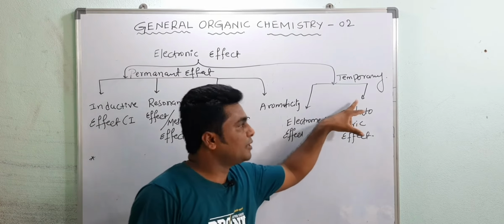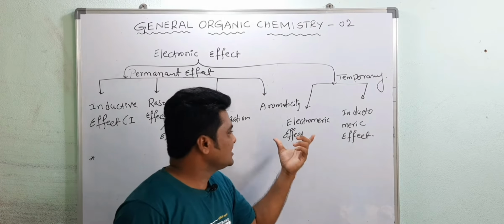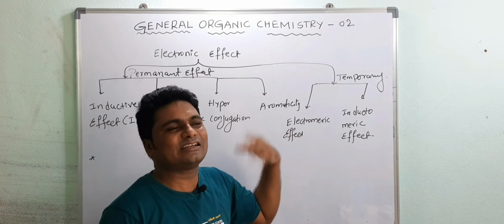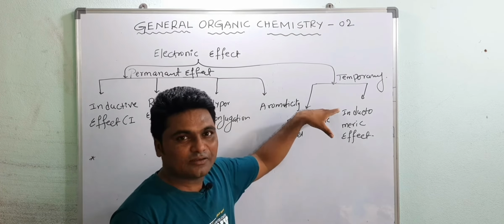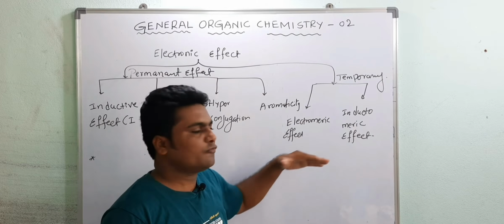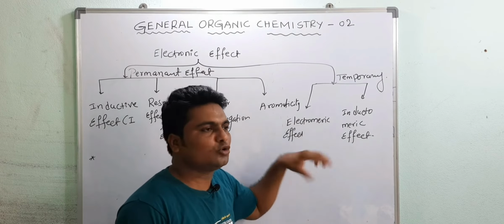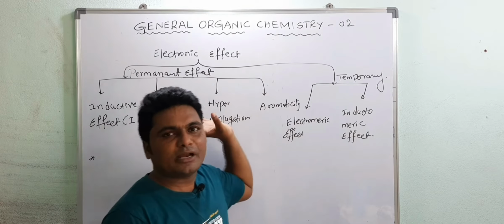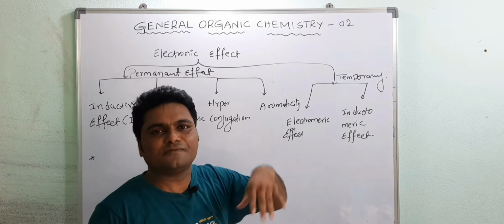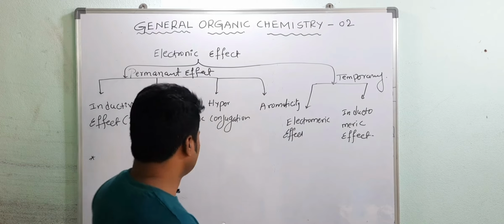What is the temporary effect? You can see this effect when you add some reagent externally to the compound. So it does not exist within the molecule. We have to add some reagent to the molecule to show this effect. So this is called temporary effect. Permanent effect means it is present in the molecule itself.